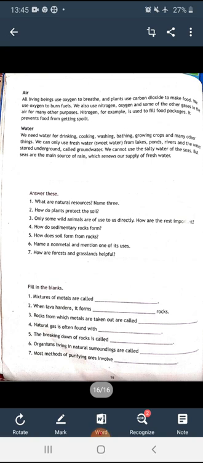So beta, these were the natural resources we have discussed today: soil, fuels, air, water. And in the last class we discussed wildlife, forests and grasslands, and rocks. So different things we have discussed in this chapter.